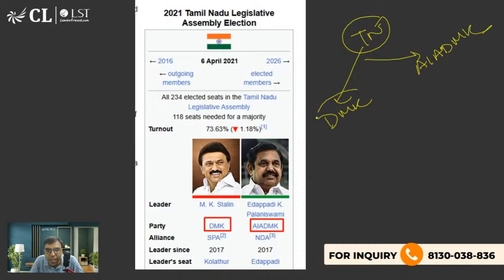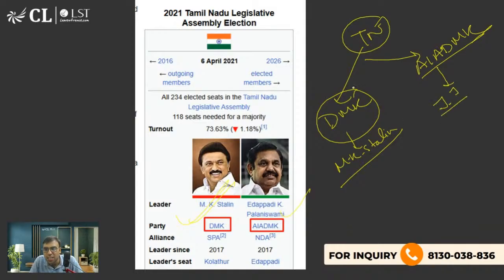Okay. Currently, DMK is ruling. Yes, you can see Mr. M.K. Stalin is actually the chief minister, from the DMK. AIADMK, Mr. E.K. Palaniswamy is the leader of AIADMK. This was established by Srimati J. Jayalalitha. I'm sure you must have heard her name. Okay, so that is what you should know.